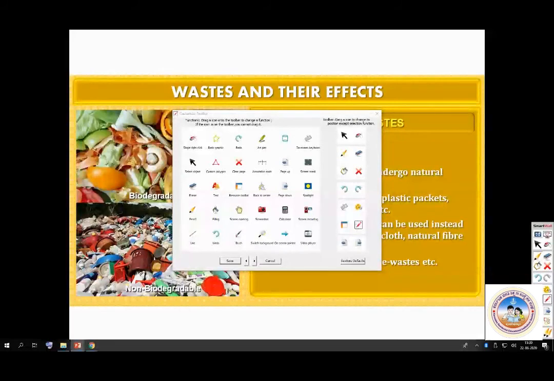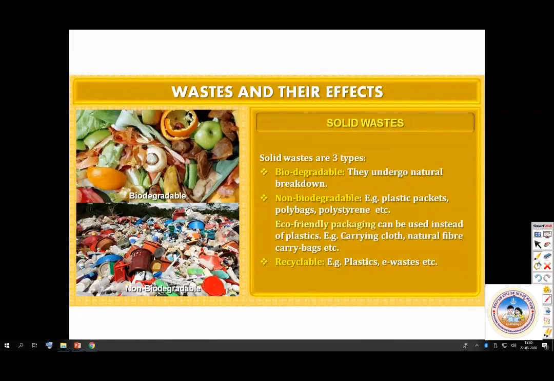Biodegradable, which undergo natural breakdown. Non-biodegradable, example plastic packets, polybags and polystyrene. These do not degrade. Biodegradable waste degrades completely by the action of microbes, that is fungi, bacteria and all that. So we can use eco-friendly packaging, example cloth or natural fiber carry bags, which will get degraded in soil, that is important. Then recyclable, example plastics and e-waste, they can be recycled.